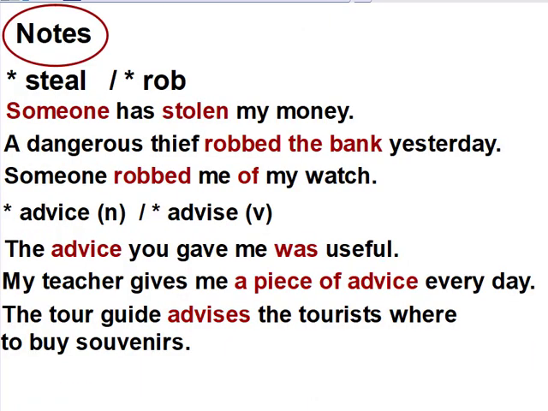Here we have some notes. The word steal and the word rob. Someone has stolen my money. So the word steal must be followed by the thing that has been taken, that has been stolen. Number 2, a dangerous thief robbed the bank yesterday.